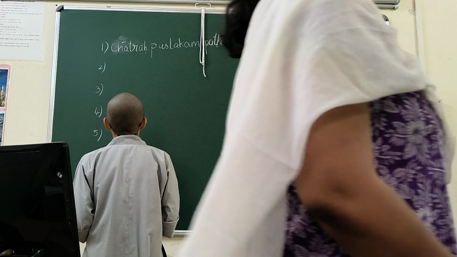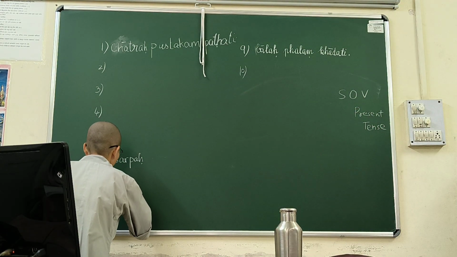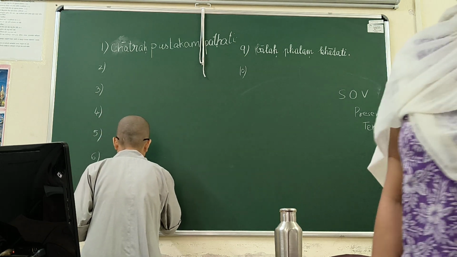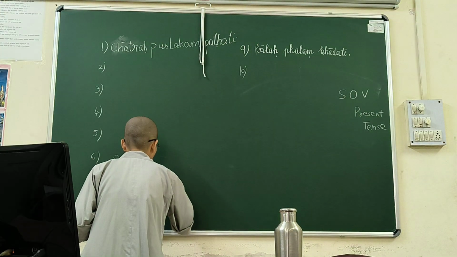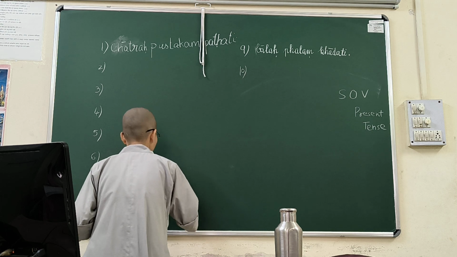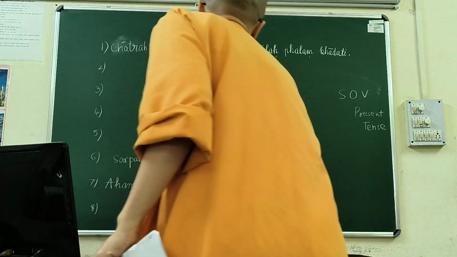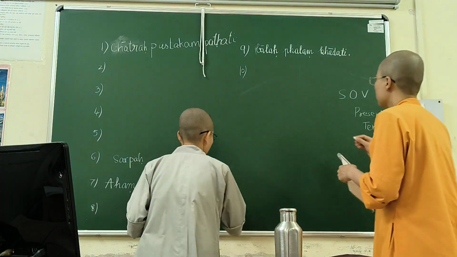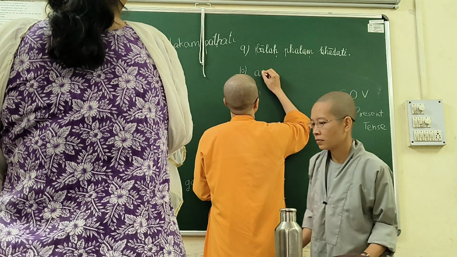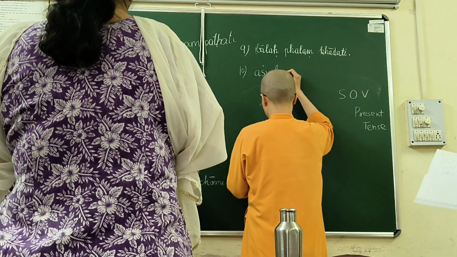Simple thing which I want is subject, object and verb. Please remember this. There should be object. Anywhere you can write. Number 10, number 2, anywhere you can write. Aham viharam gacchami. Just make it viharam. Yes, perfect.